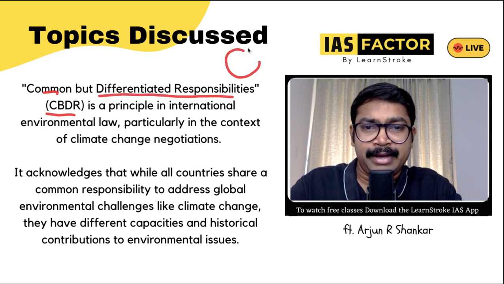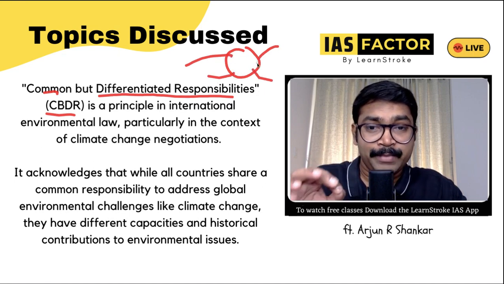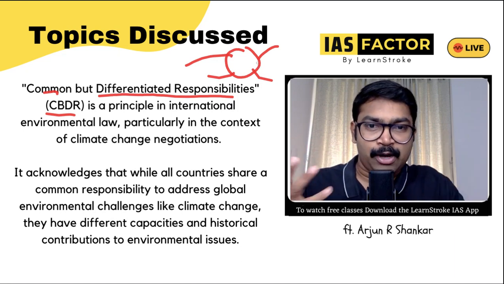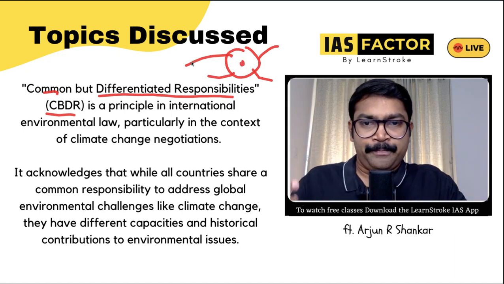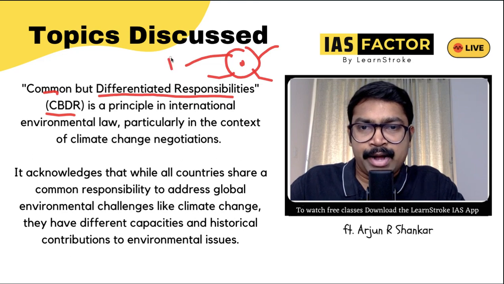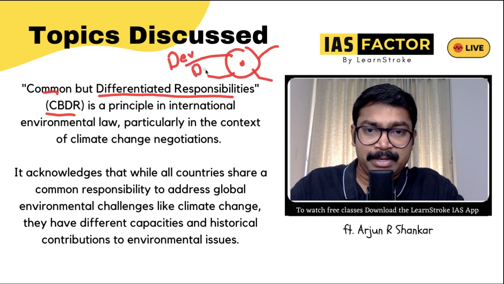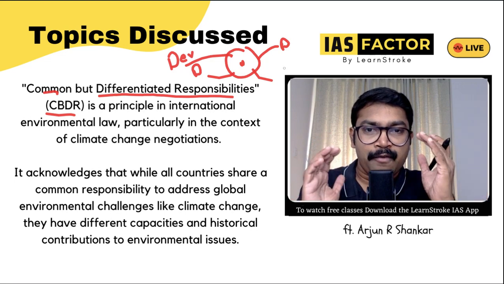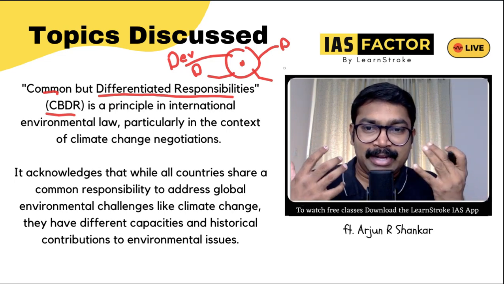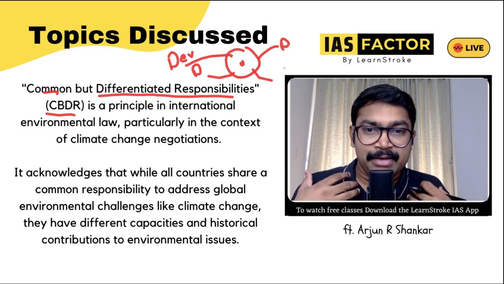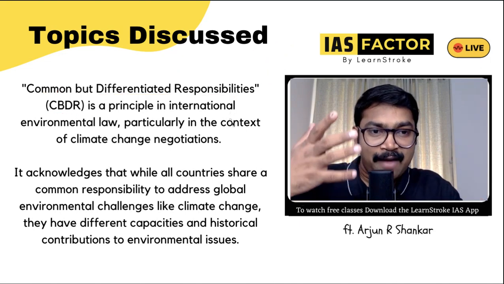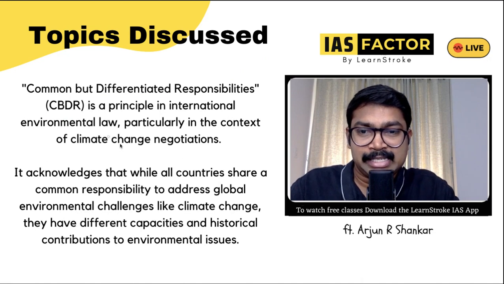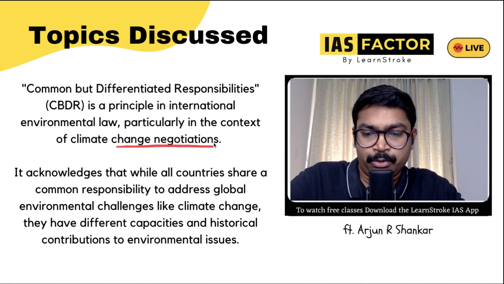So imagine that this is the earth. A lot of people from different parts of the earth are contributing to the pollution or emission into the world. So we can say that one is a developing country and another is a developed country. It can be another developing country or developed country. Whoever it is, definitely there is a responsibility. It's a common but differentiated responsibility which we have for this earth. So it's an international environment law principle, particularly in the context of climate change negotiation.